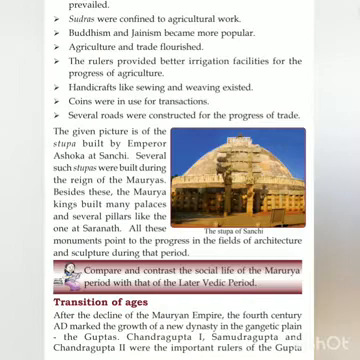Agriculture and trade flourished. The rulers provided better irrigation facilities for the progress of agriculture. Handicrafts like sewing and weaving existed. Coins were in use for transactions. Several roads were constructed for the progress of trade.